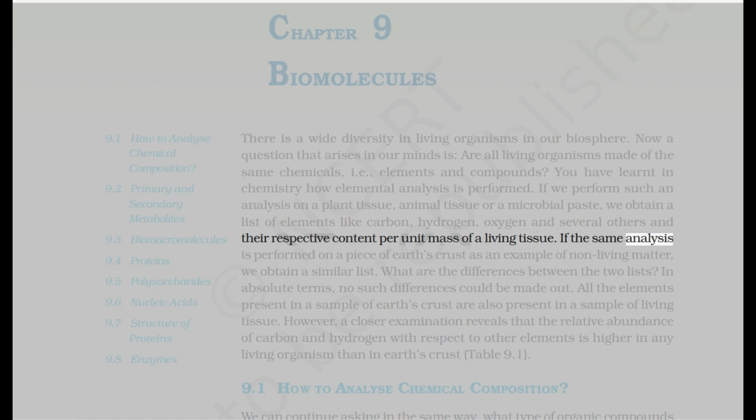If the same analysis is performed on a piece of Earth's crust as an example of non-living matter, we obtain a similar list. What are the differences between the two lists? In absolute terms, no such differences could be made out. All the elements present in a sample of Earth's crust are also present in a sample of living tissue. However, a closer examination reveals that the relative abundance of carbon and hydrogen with respect to other elements is higher in any living organism than in Earth's crust.